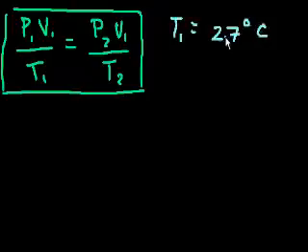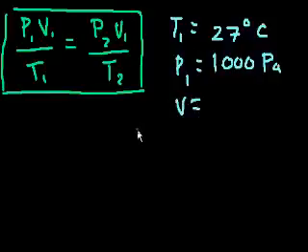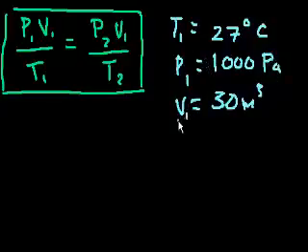It has a pressure and volume. Its pressure is 1,000 pascals, or newtons per meter squared, and the volume is 30 meters cubed. I think in one of the earlier videos, I said newtons per meter cubed. No, it's newtons per meter squared. I just want to make sure I didn't confuse people previously. So that's the initial volume.